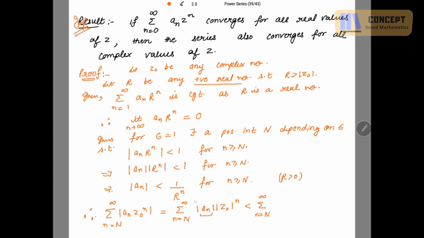So instead of mod of an I am writing 1 over r the power n into mod of z naught the power n. Okay, so this is equal to summation z naught over r whole power n, n starts from N to infinity. Okay, अब z नॉट ओवर r आपकी क्या है, जीपी सीरीज है, because z नॉट is less than r.